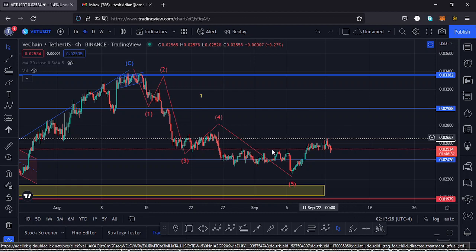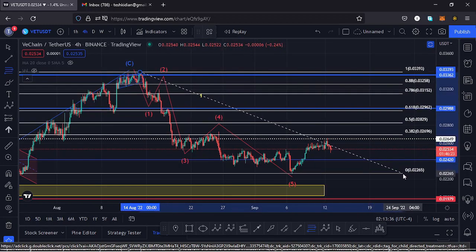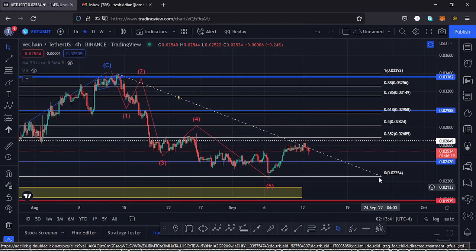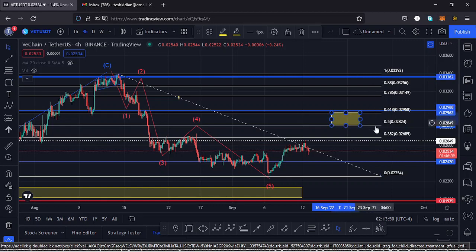And because a wave 2 is a retracement of the first wave, we can use the Fibonacci's, connecting the high of that ABC corrective movement to the low of this 5-wave structure down here, and that gives me a minimum target area for that second wave to the upside between the fib level 0.618 and the fib level 0.5, and that is between the $0.029 mark and the $0.028 mark.